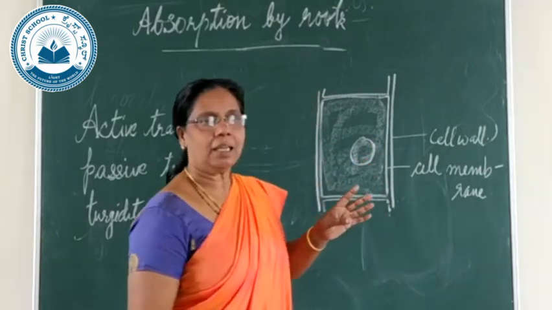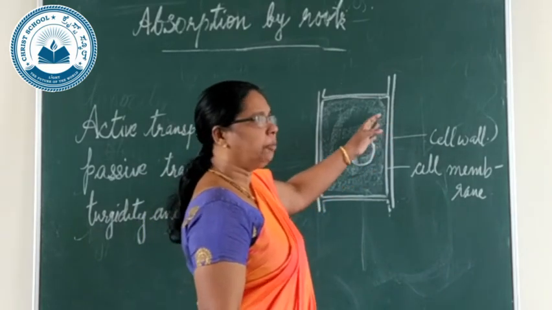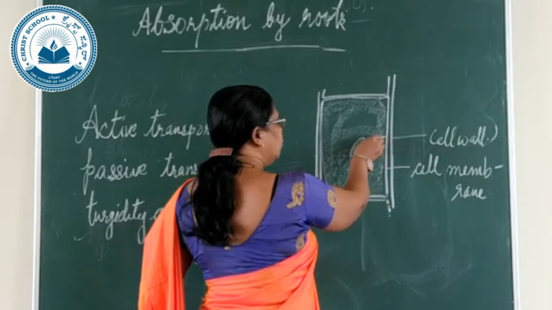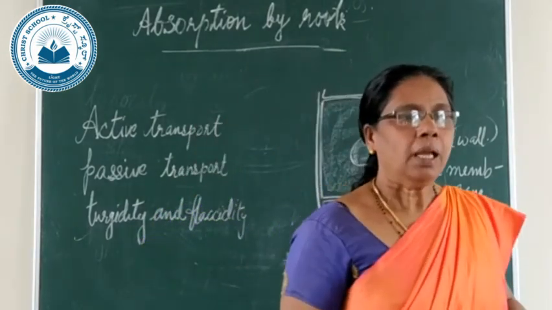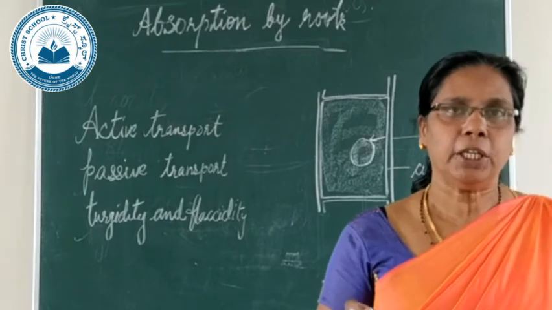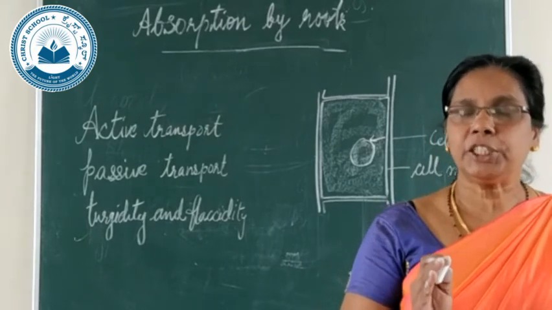When a cell is fully turgid, what will it be doing? It will press the cell content towards the center of the cell, and at that time it will create a pressure, and that pressure is called turgor pressure.